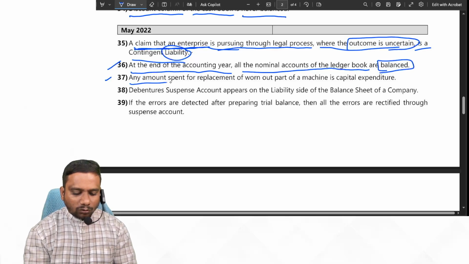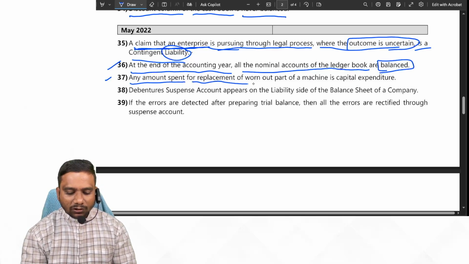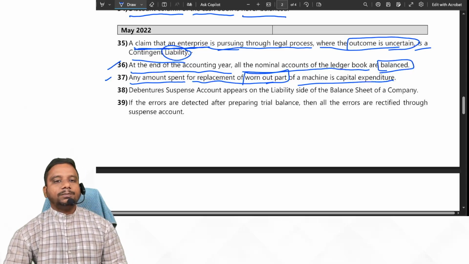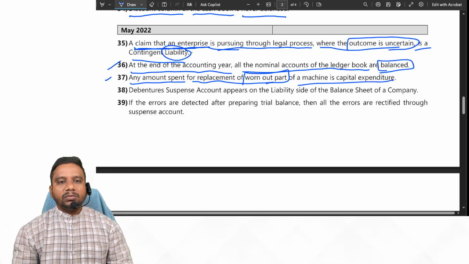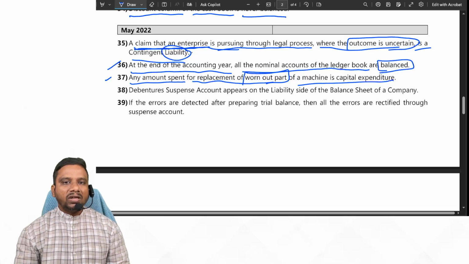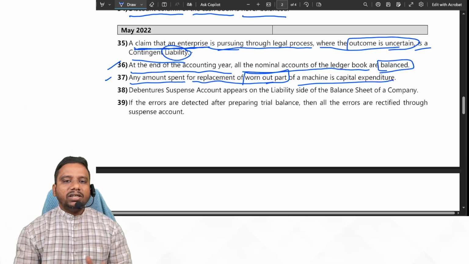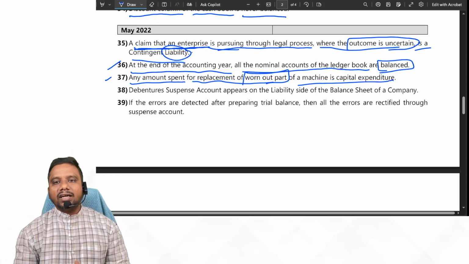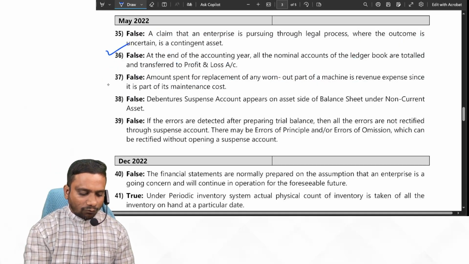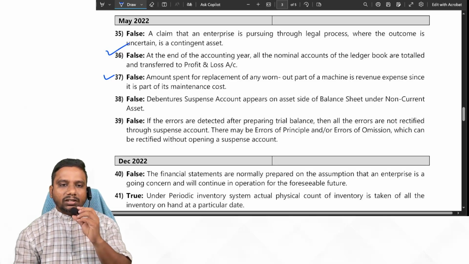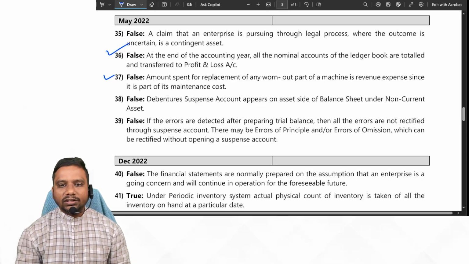Next one, 37th. Any amount spent for replacement of a worn out part of a machine is capital expenditure. If it is a major part which gives efficiency to the machine, then it is capital expenditure. Here it is just a worn out part, so it is not capital expenditure. It is treated as purely revenue expenditure. So the given statement is false. Is it clear, students?